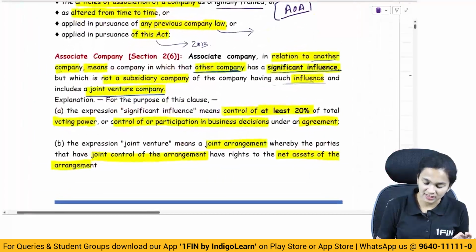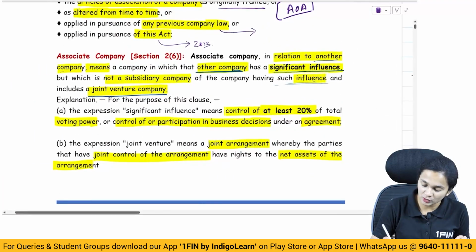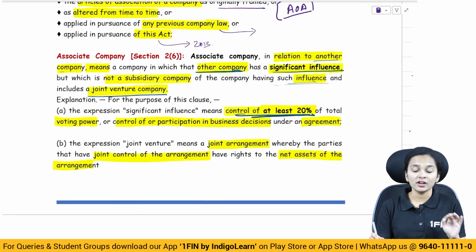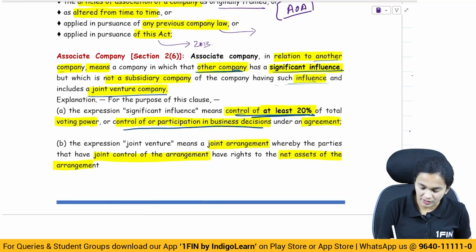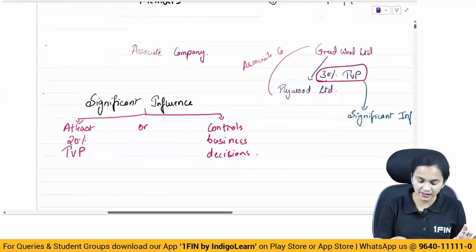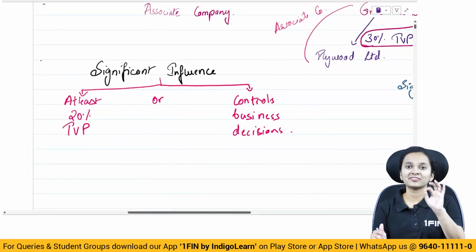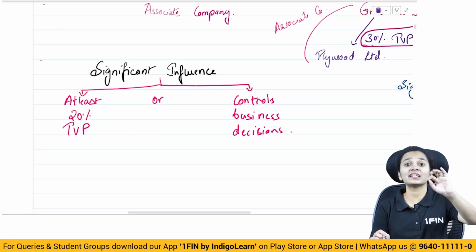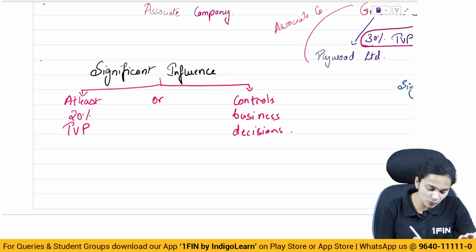See, what does significant influence mean? Control of at least 20% of the total voting power or control of or participation in business decisions. If any one of the points is satisfied, we say that there is significant influence. So what does significant influence mean? Control of at least what?